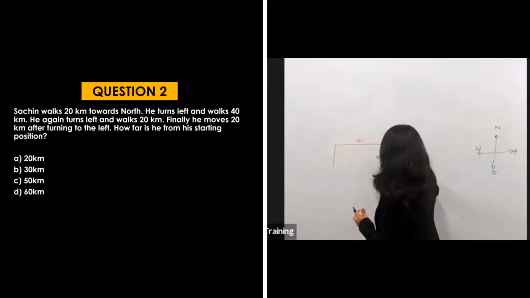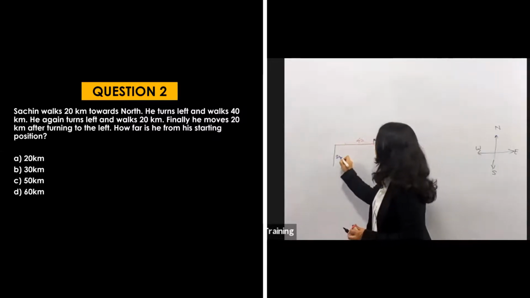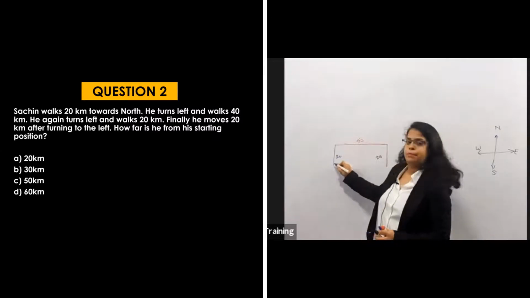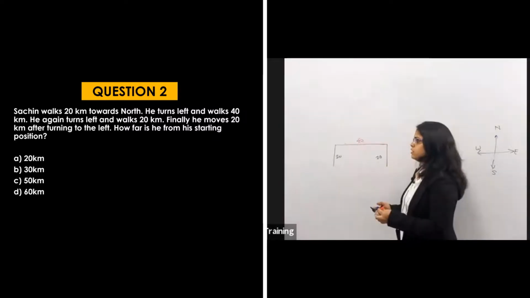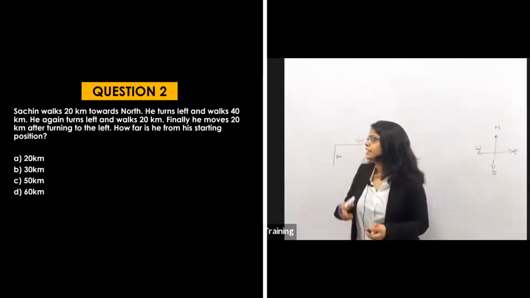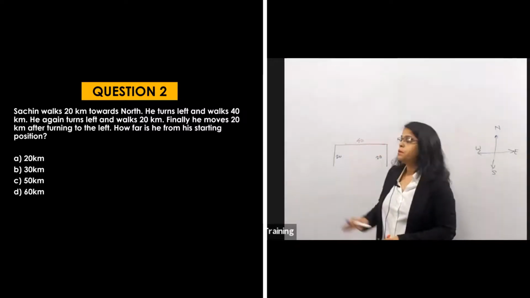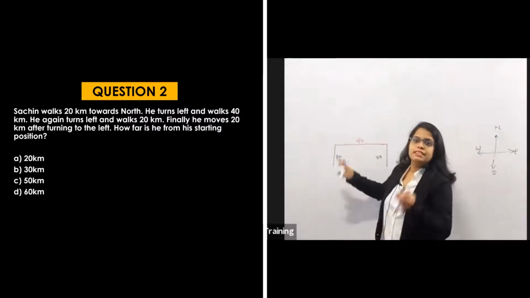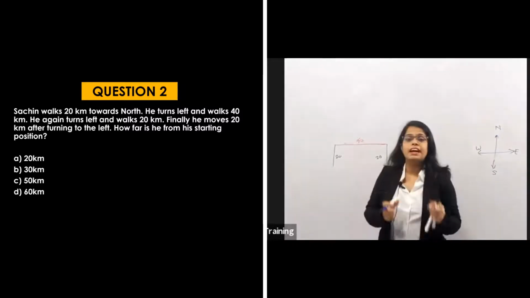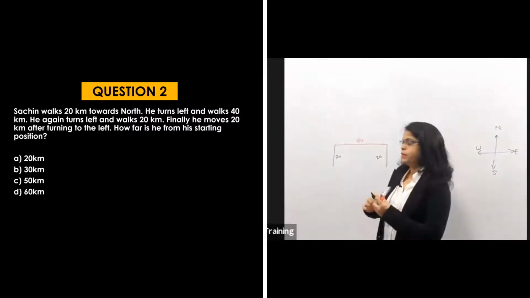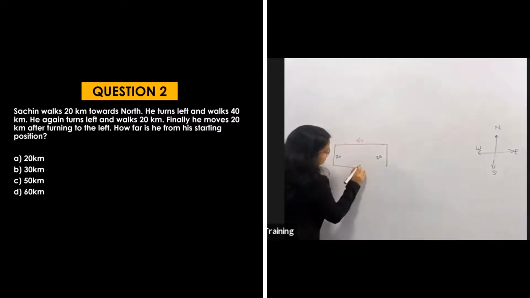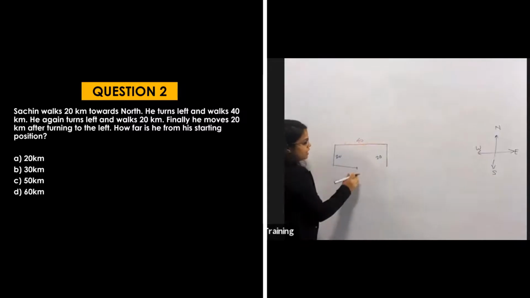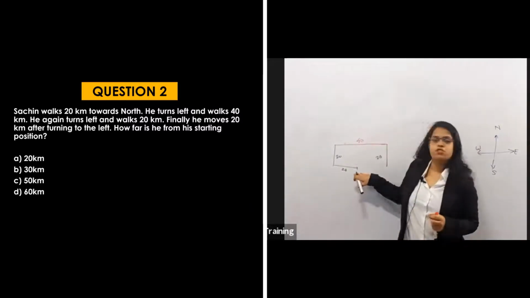As this is also 20 and this is also 20, I have to take those points on the same line. And what is he saying? Finally he moves 20 kilometers after turning to the left. Means he doesn't stop here. He is again taking his left and walking 20 kilometers. From this point he is taking 20 and 20, this is the total 40. Then this will be half of 40, 20. So he will stop here.